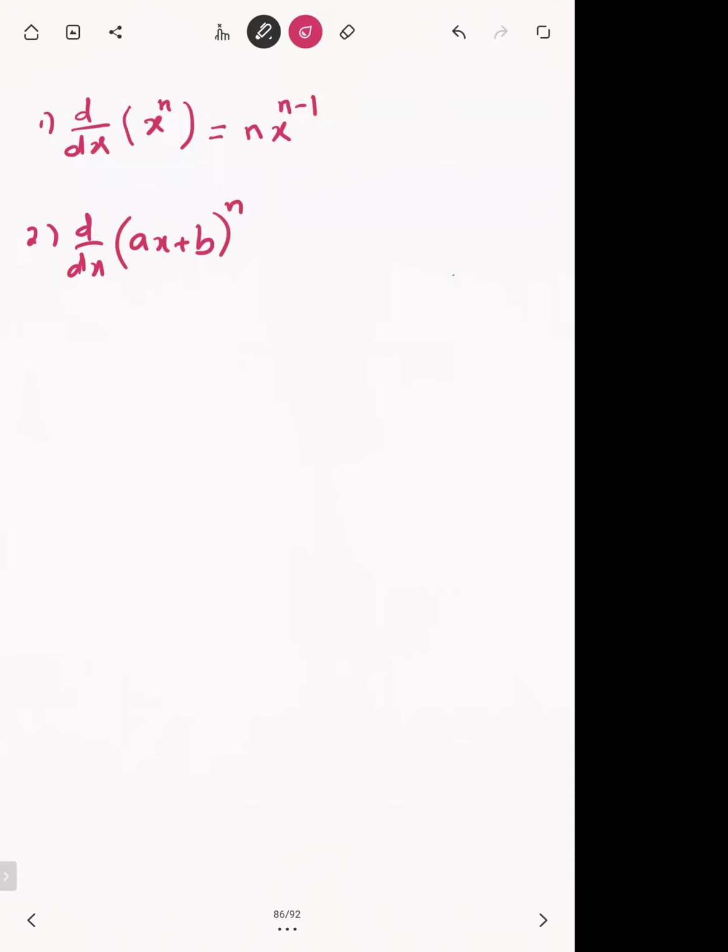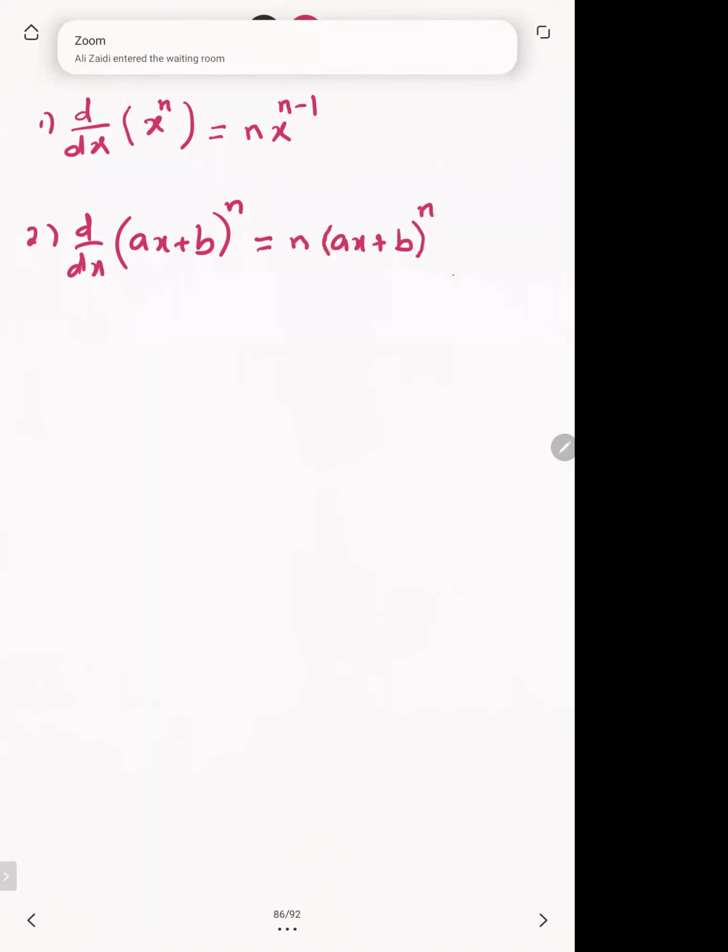The differentiation of that type of expression is, we will again write that power n as a coefficient. Ax plus b base will be written as it is, whole power, subtract 1 from the power, n minus 1. It looks similar. The power will become coefficient and subtract 1 from the power.